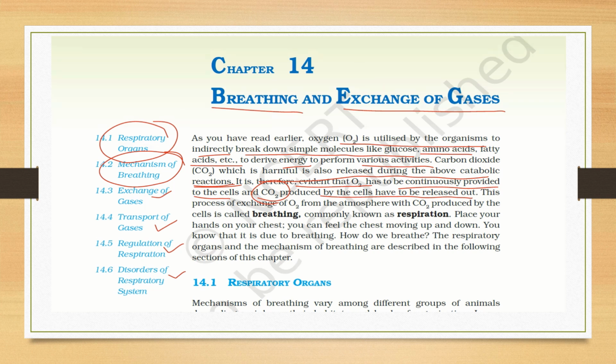This process of exchange of O2 from the atmosphere with CO2 produced by the cells is called breathing, commonly known as respiration.